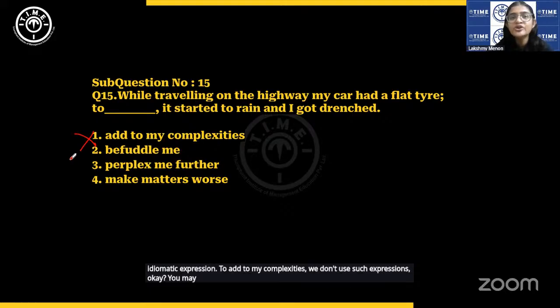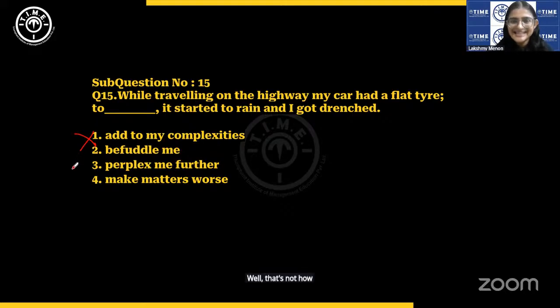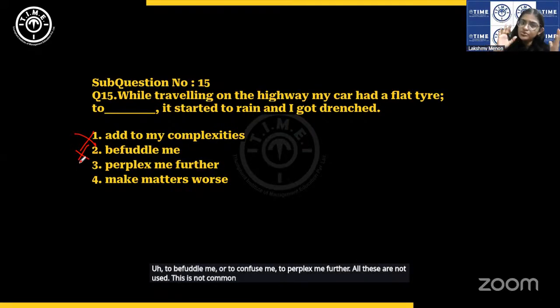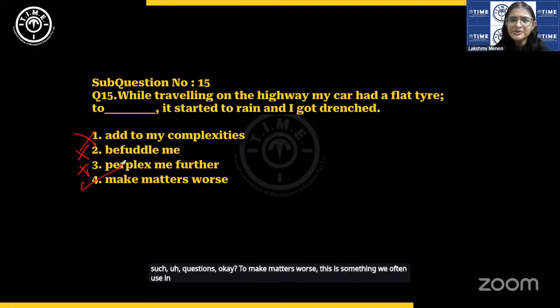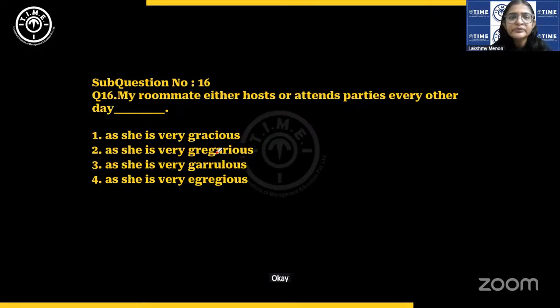Okay, you may ask, why not? Well, that's not how we say it. To befuddle me or to confuse me, to perplex me further, all these are not common usage. If you know the idiom, you know it. If you don't know it, it's better not to blindly guess such questions. Okay. To make matters worse, this is something we often use in common language, right? To make matters worse, it started to rain. Okay.